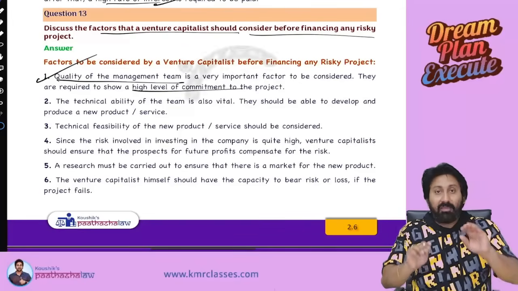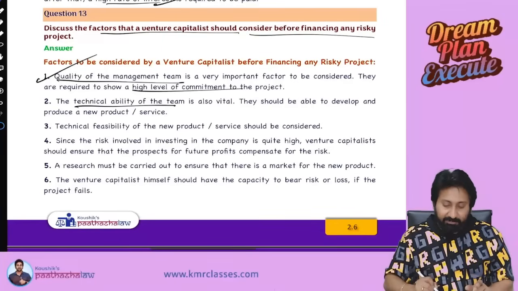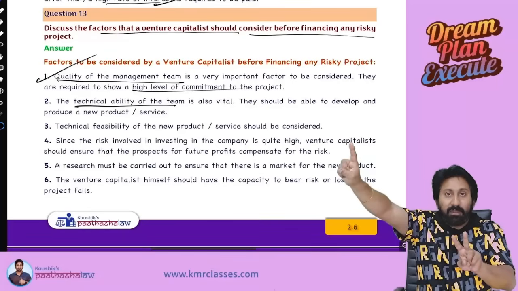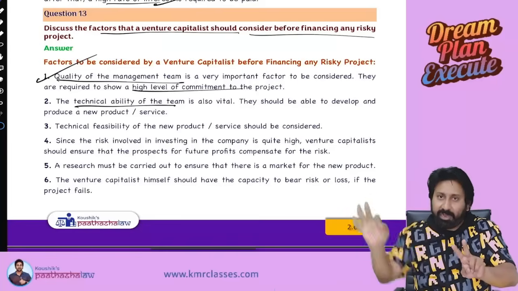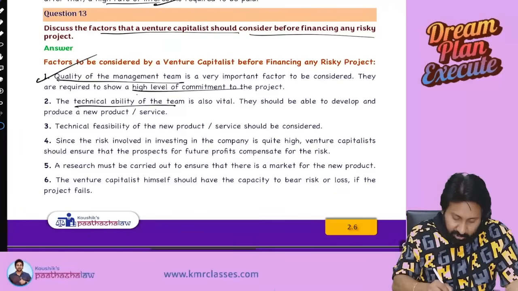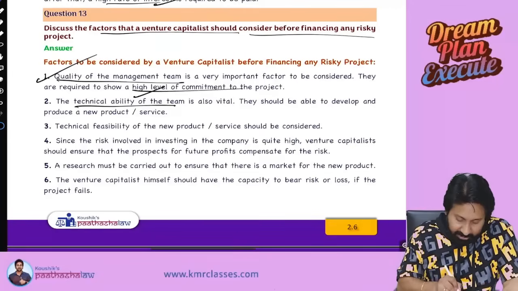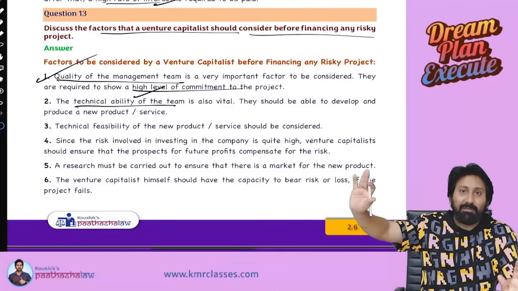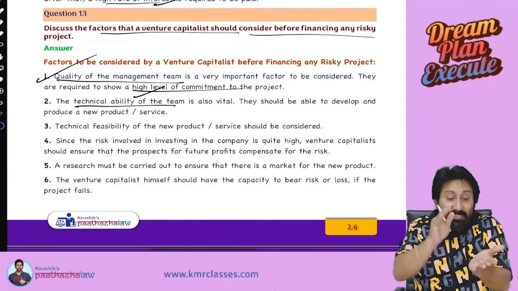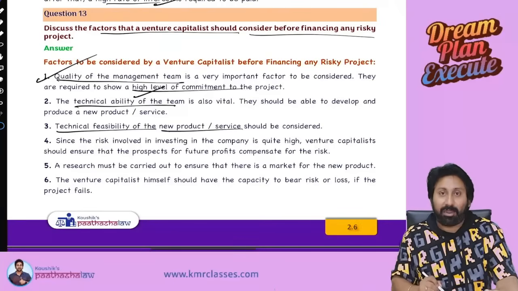Next, management is good. What about technical ability? So technical ability of the team is also vital. And two things should be perfect. Management people should be perfect and highly committed. Operations team also should be perfect. So first one, management ability, technical ability. Next one, I have management ability, I have technical ability. Product will come out, but what is the guarantee that this product is saleable? Therefore, technical feasibility of the new product.